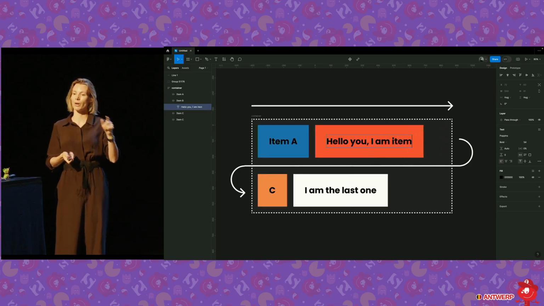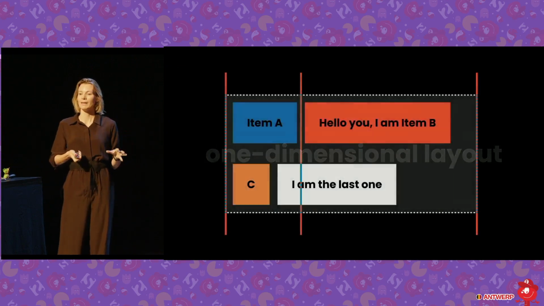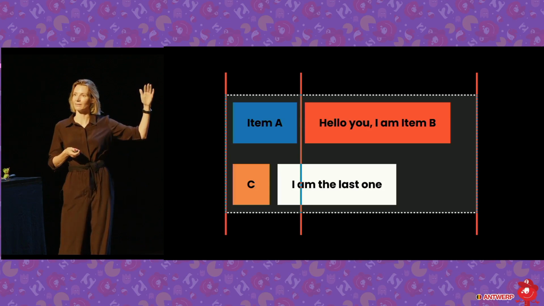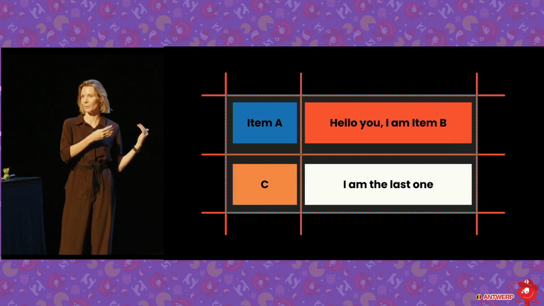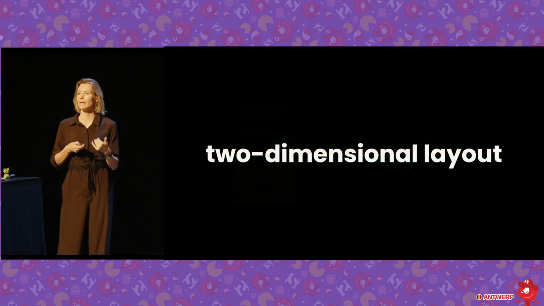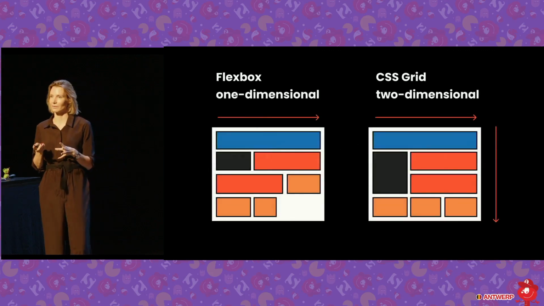And this is called a one-dimensional layout. It's looking at one axis only. So it's going to be like this. It doesn't care what's happening in the first line. It doesn't know. And there's nothing wrong with that. If you want something else, if you want something like this, then you need a different CSS tool. So you need a two-dimensional layout tool looking at two axes, and that is CSS Grid.